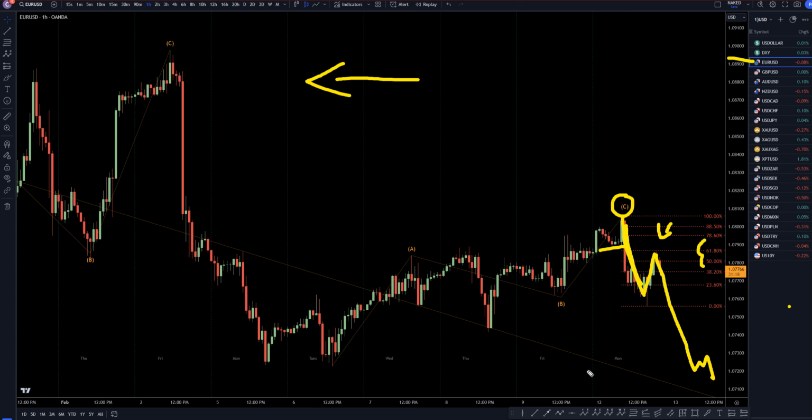We do have CPI interest rate tomorrow for the US dollar. I think still the most likely thing is that this is going to be down in this territory down here, and then tomorrow's news is actually going to cause this to go back up.